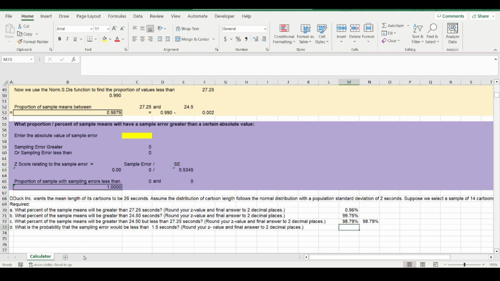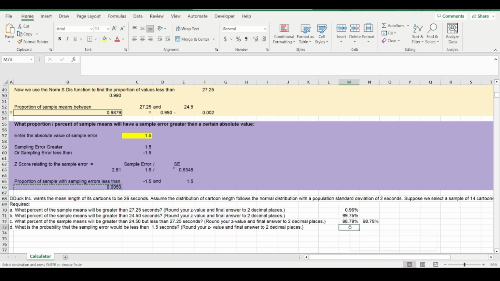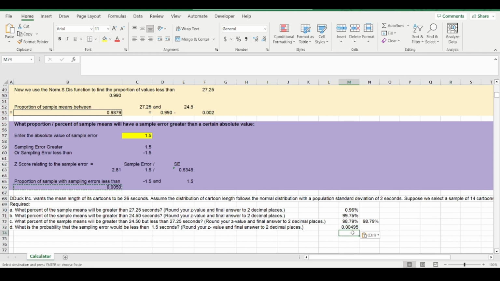The last question, what is the probability that a sampling error will be less than 1.5 seconds? So there are 2 ways we could do this. One is, if you look at the last calculator, it calculates the proportions that will be greater than a certain value. So I could just type in 1.5 there, and I get that proportion there. I'm going to paste it as a value. That's the proportion which we expect to be greater than 1.5 seconds.